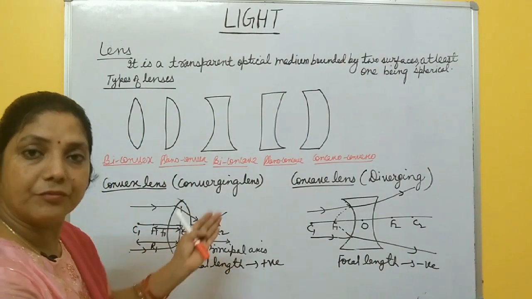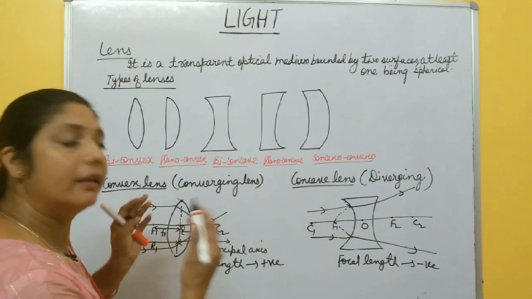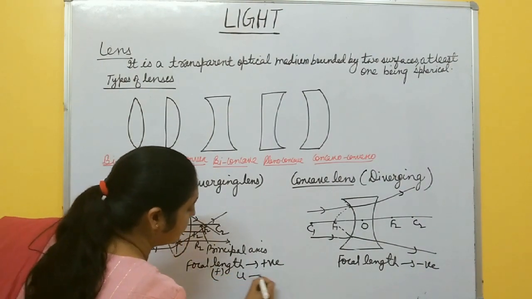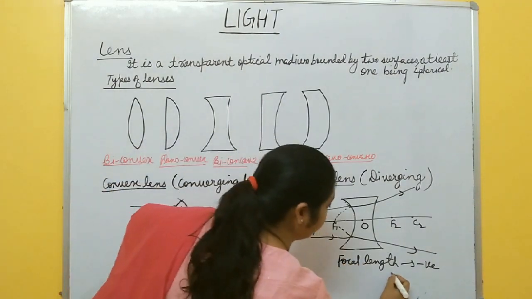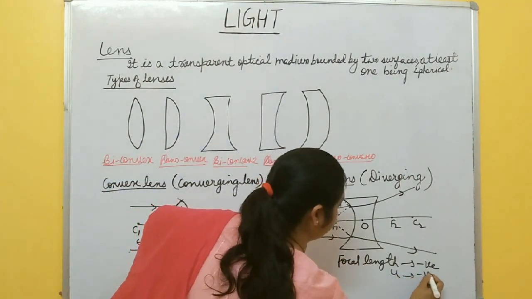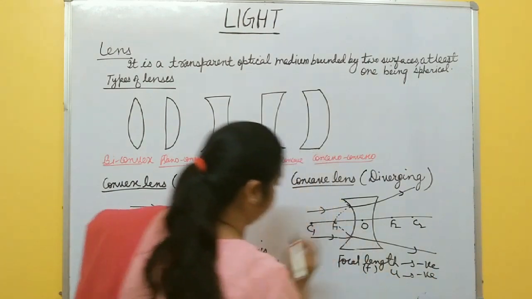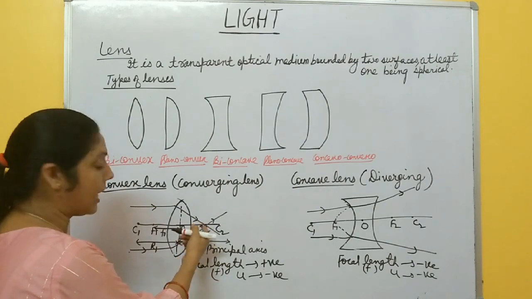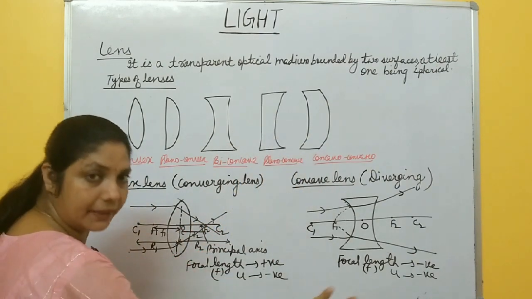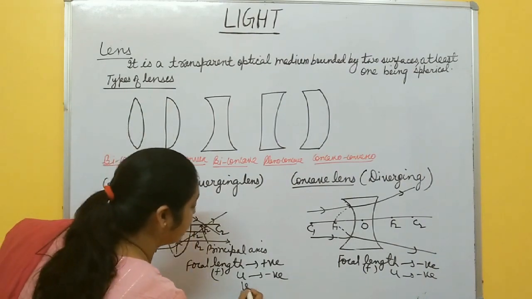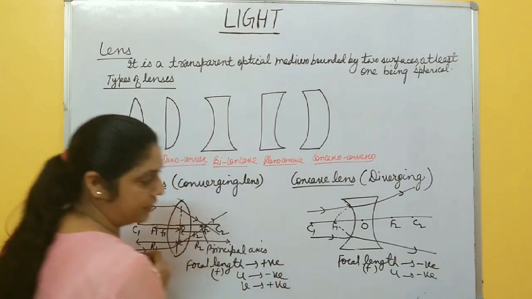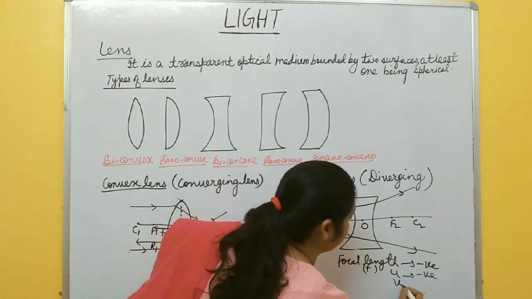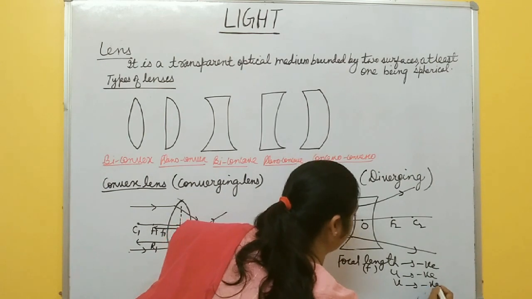So anything which is left of the optical center should be negative sign. Here focal length is represented by F. Here object distance is always negative in both the cases. Object distance here also negative. Focal length is F. Again, here a real image is always formed. The rays actually meet, so it is formed at the right of the optical center. So image distance is always positive. And here rays appear to meet left of the optical center. So image distance is always negative here.